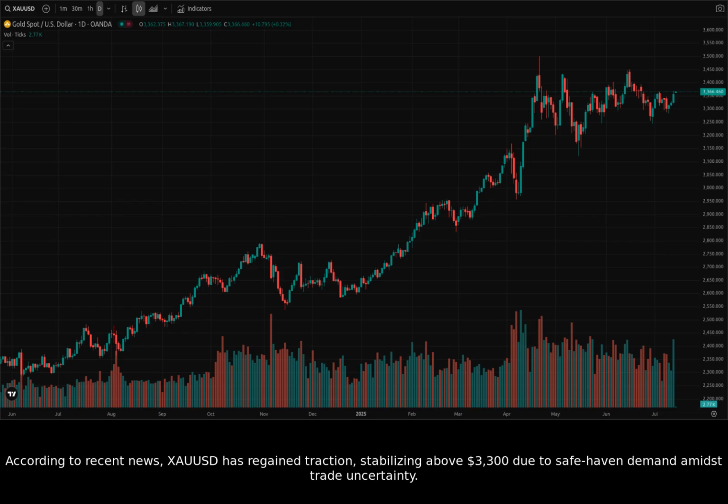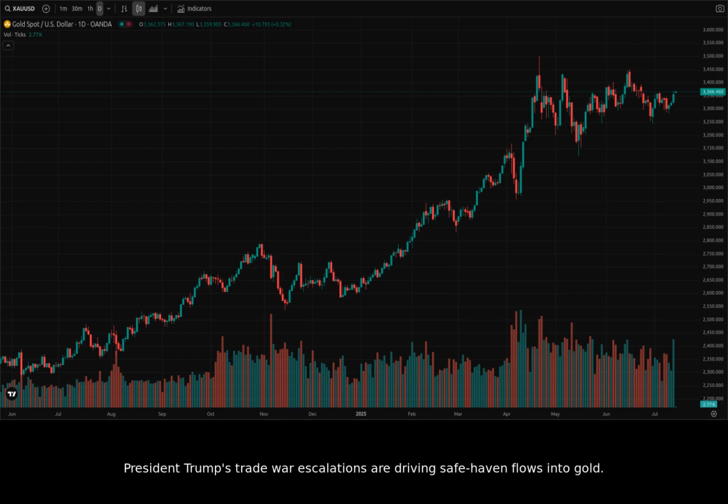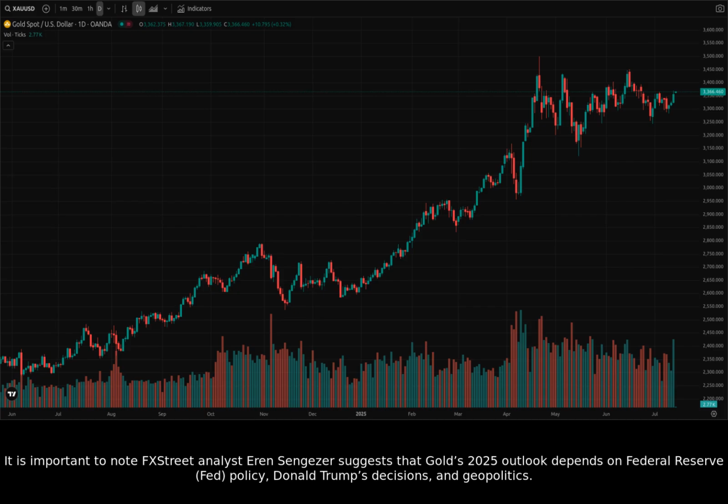According to recent news, XAUUSD has regained traction, stabilizing above $3,300 due to safe haven demand amidst trade uncertainty. President Trump's trade war escalations are driving safe haven flows into gold. Reduced expectations of an immediate Fed rate cut are supporting the US dollar, potentially acting as a headwind. It is important to note FX Street analyst Aaron Singezer suggests that gold's 2025 outlook depends on Federal Reserve (Fed) policy, Donald Trump's decisions, and geopolitics.